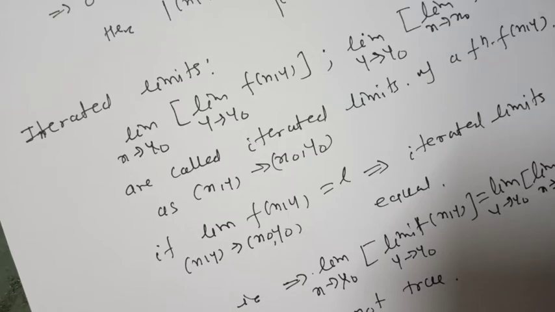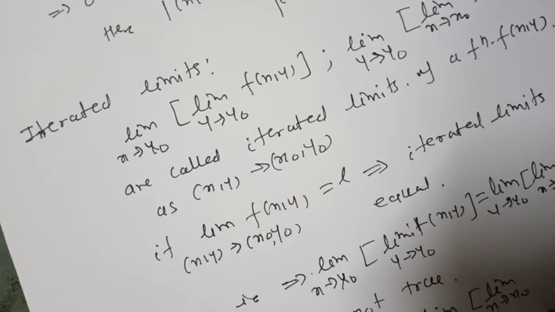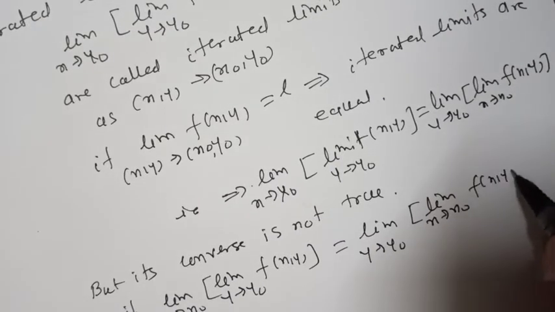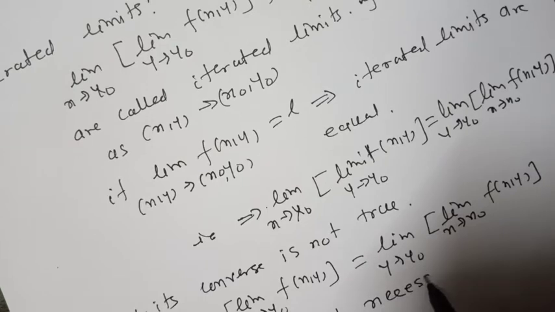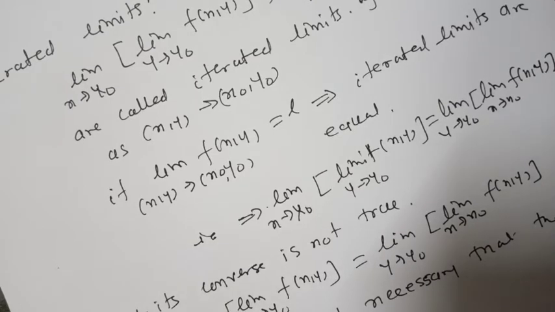That is, if limit as x tends to x0 limit as y tends to y0 of f of xy equals limit as y tends to y0 limit as x tends to x0 of f of xy, then it is not necessary that the limit of the function f of xy exists.